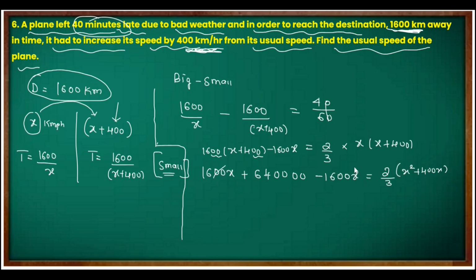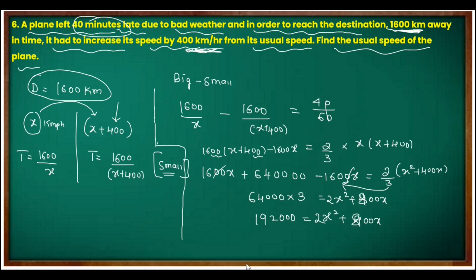Okay, now I can cancel these two. Here I have 64000 into this 3. If I just take this side, here it is divided, comes here and gets multiplied with this 64000, and this side I will have x square plus 400x. Now this will become 192000, and this will be x square plus 400x. Got it? It's not x square, it is 2x square. This should be 800, 800 2x square.